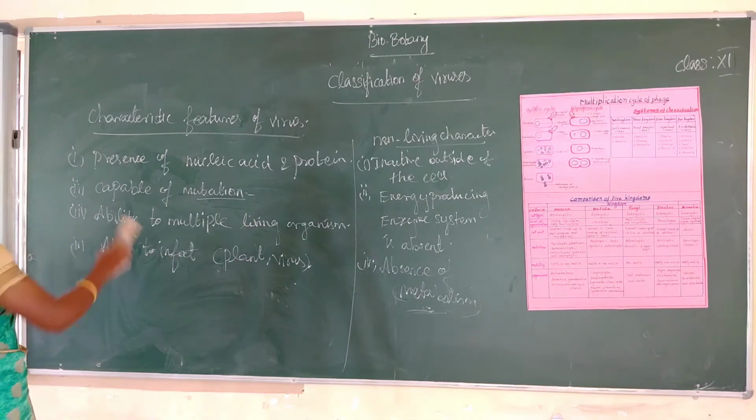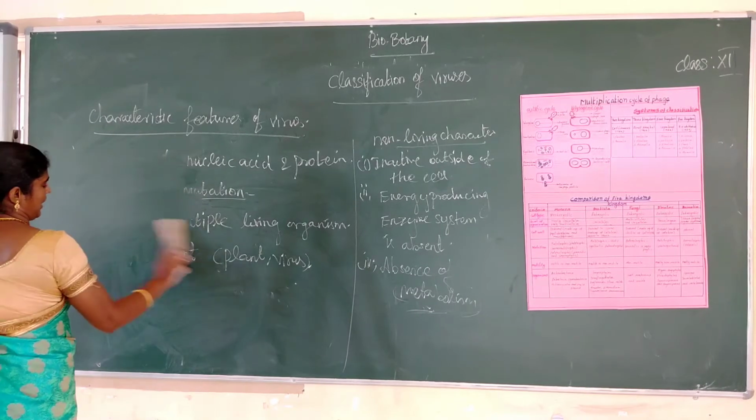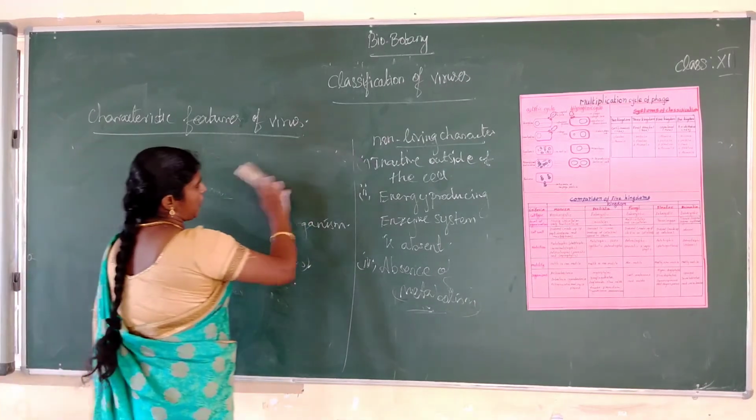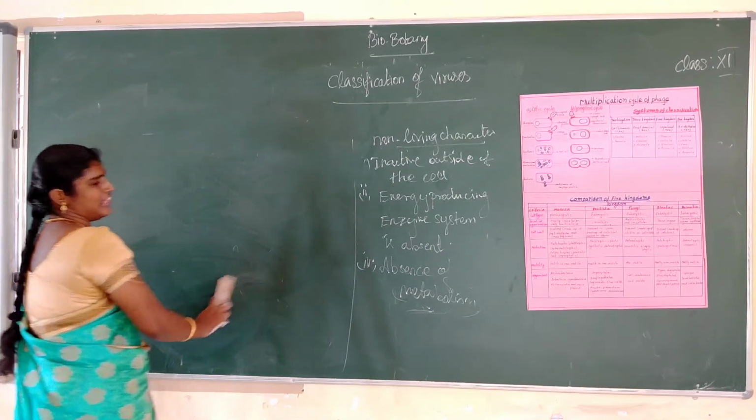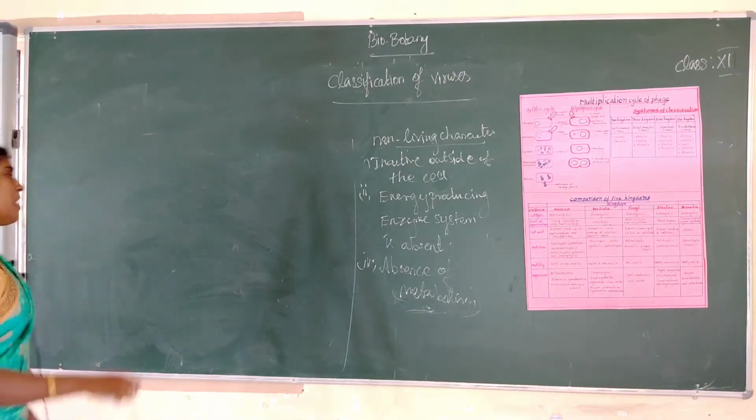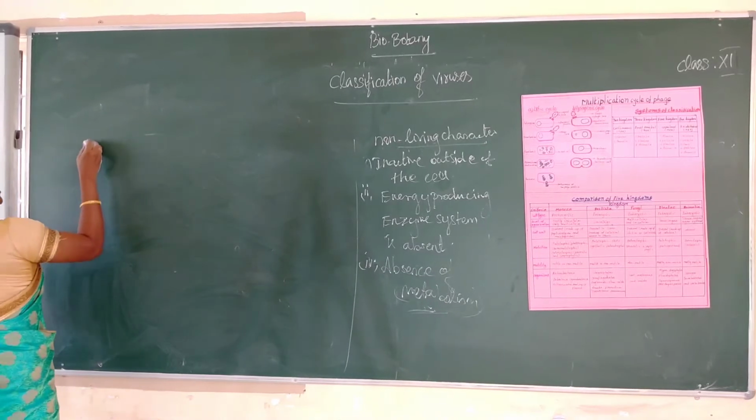Next, classification of virus. David Baltimore classified the virus based on the mechanism of RNA production.